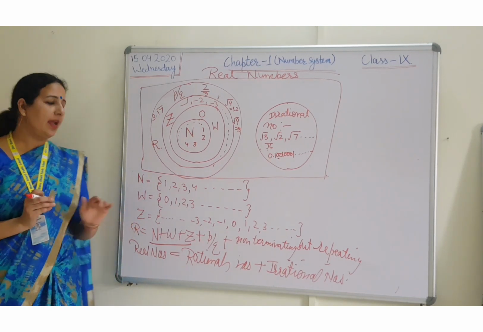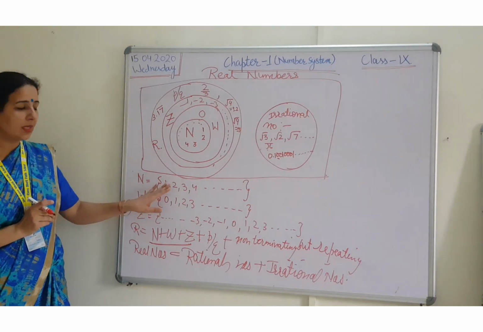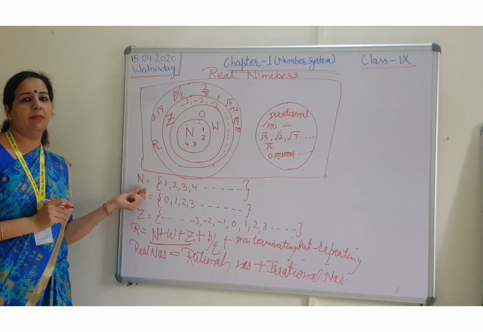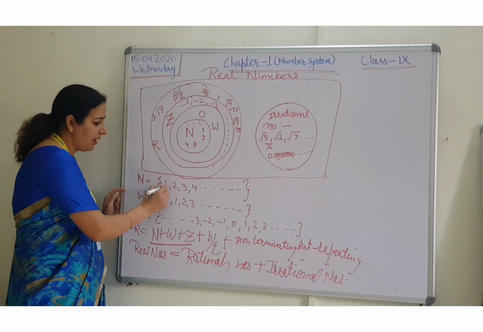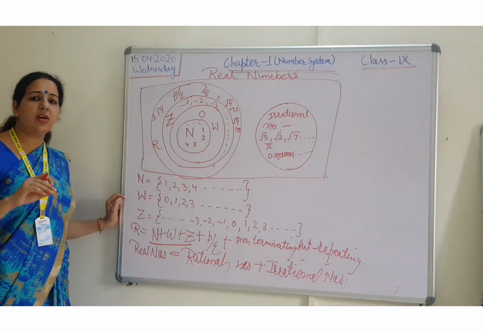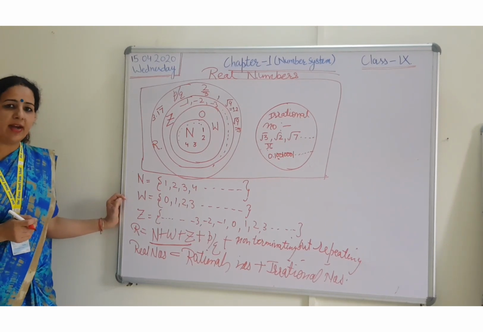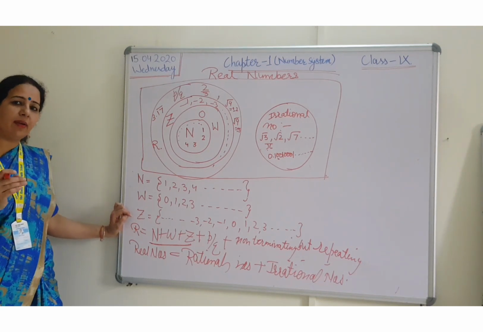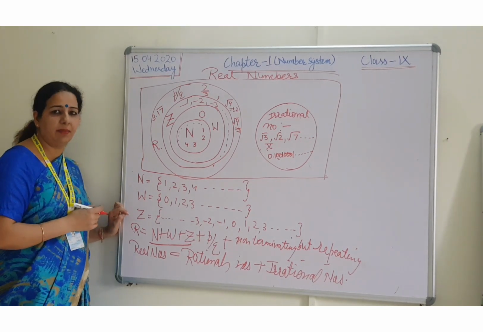Fine students, here I just want to explain you one more thing. Natural numbers start from 1, 2, 3, 4 and so on. So we can't tell the last natural number because they are uncountable. But we can tell the first natural number is 1. The first 3 natural numbers are 1, 2, 3. The first 10 natural numbers are 1, 2, 3, 4 till 10. Fine students, but we can't tell the last 10 natural numbers. So the question can come from the first natural numbers, not from the last natural numbers.